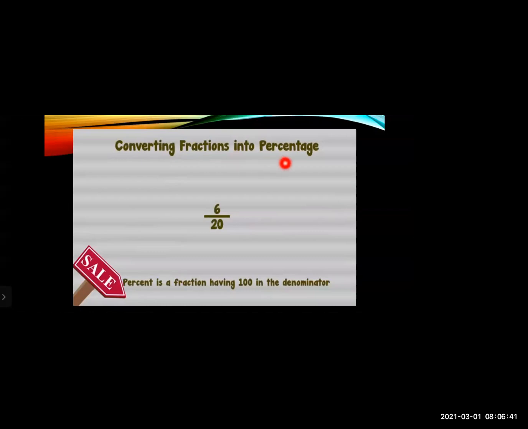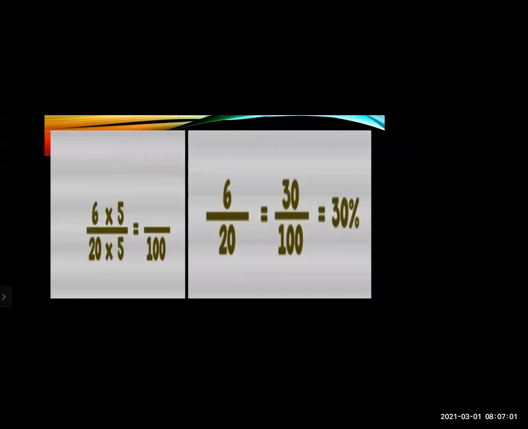Now how can you convert this fraction into percentage? Here the denominator is not 100, here the denominator is 20. A percent is a fraction having 100 in the denominator. So how can you calculate this and convert it into percentage? For this, first you have to change the denominator. While changing the denominator, you have to take the number which will turn it into 100.